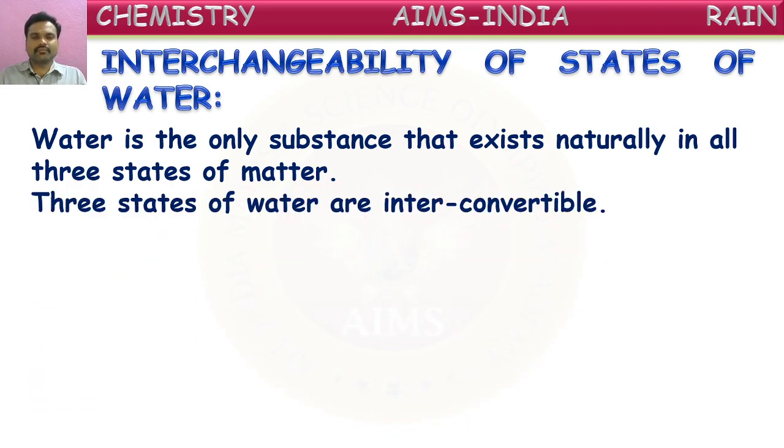These three forms of water are interconvertible, meaning one form can be converted into another form, and the other form can be reconverted into this form. All this can be done by changes in temperature. So now we are going to see those different kinds of changes. One of them is melting.